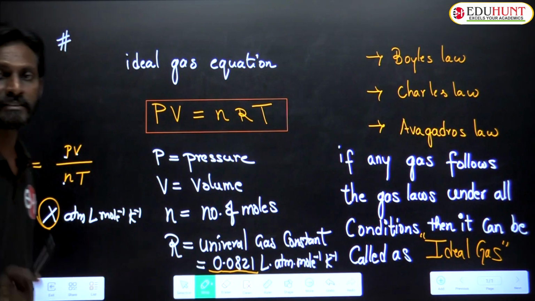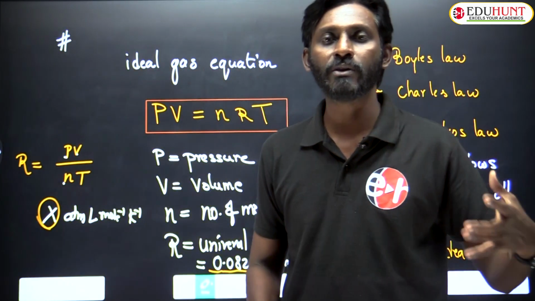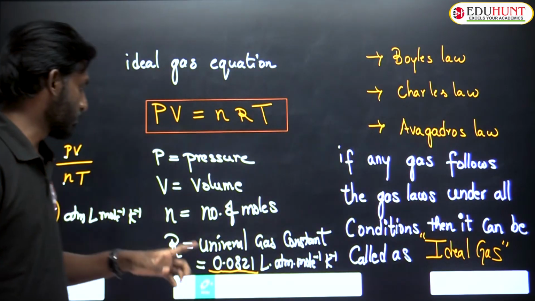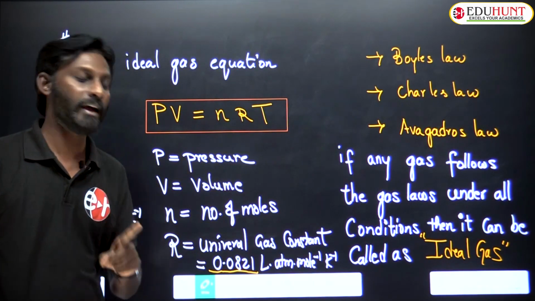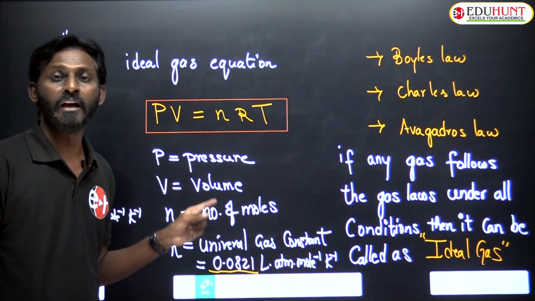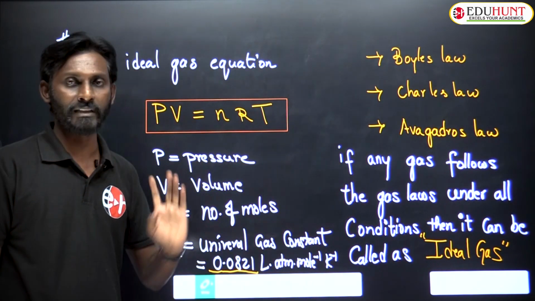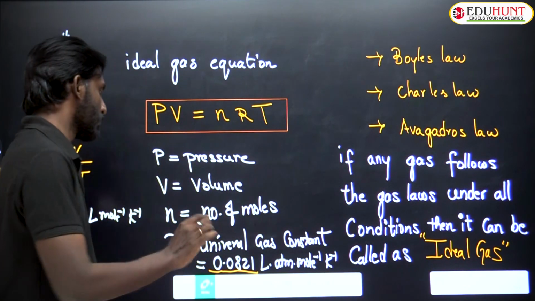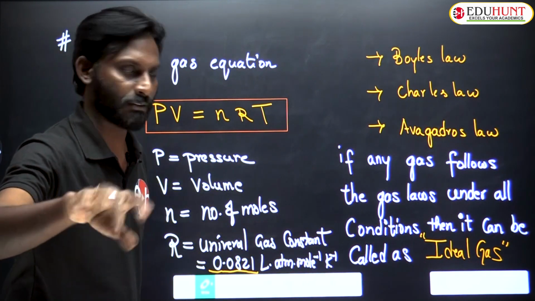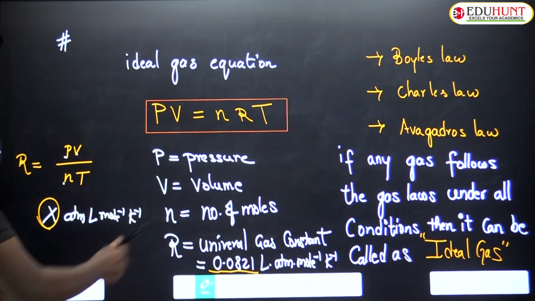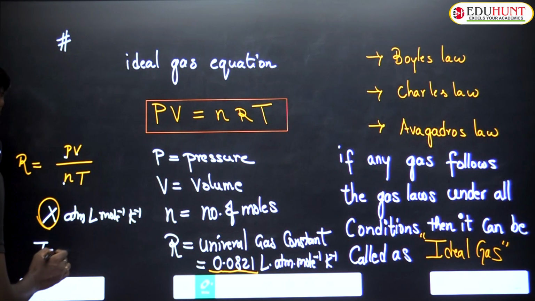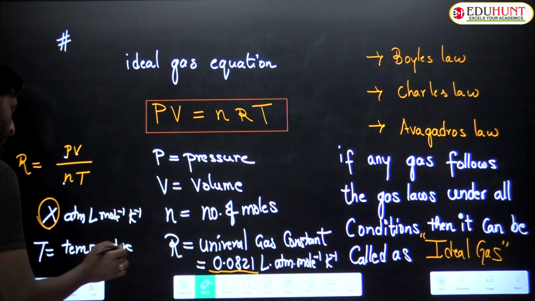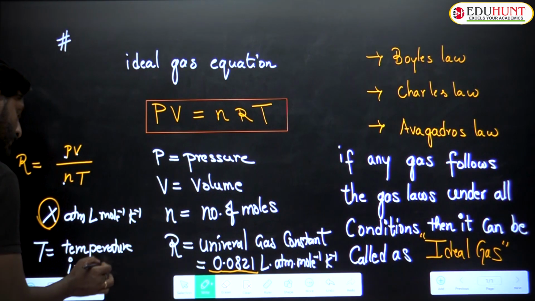So remember always, in the upcoming concepts we are going to have some numericals. While solving those numericals, you need this R value, the universal gas constant value, 0.0821 liter atmosphere mole inverse Kelvin inverse. Approximately, 1 atm can be called 1 bar, so pressure can be taken in atmosphere or bar. And one more thing, T is nothing but temperature in Kelvin scale.